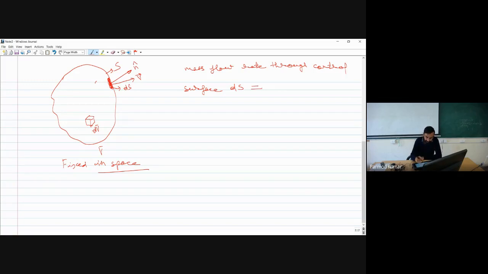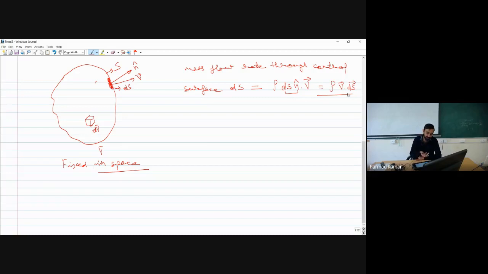So mass flow rate will be density at this particular location times volumetric flow rate, and volumetric flow rate is nothing but area into velocity. Okay, so area vector you are having over here, dS magnitude into n cap represents the direction, and we are having V as velocity vector. If I combine this dS into n cap as the surface area vector, I will be getting rho times V bar vector dot dS vector. Okay, so this is the mass flow rate which is actually going out through the control volume.